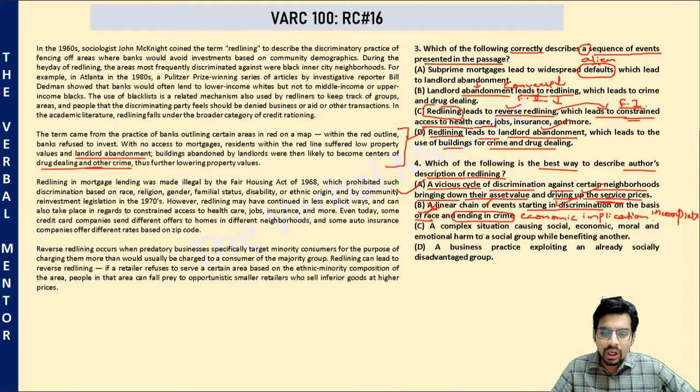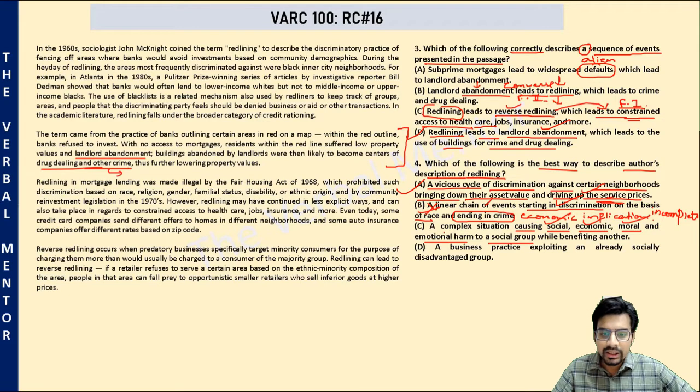Option C, a complex situation causing social, economic, moral, and emotional harm to a social group. Wait, social harm, yes. Economic harm, definitely. Their property values decrease and they also have to suffer exorbitant prices. Moral harm, yes, drug dealing, and they indulge in crime.